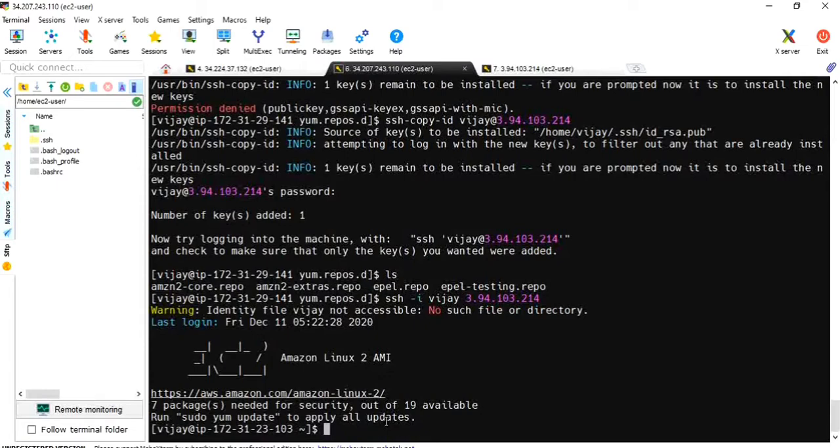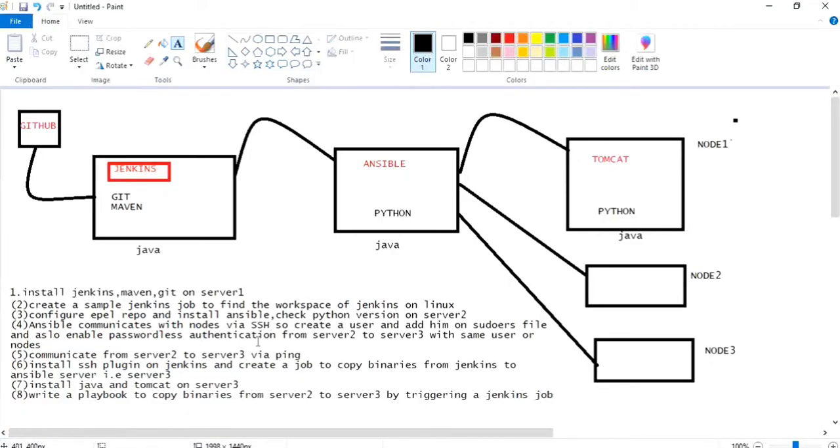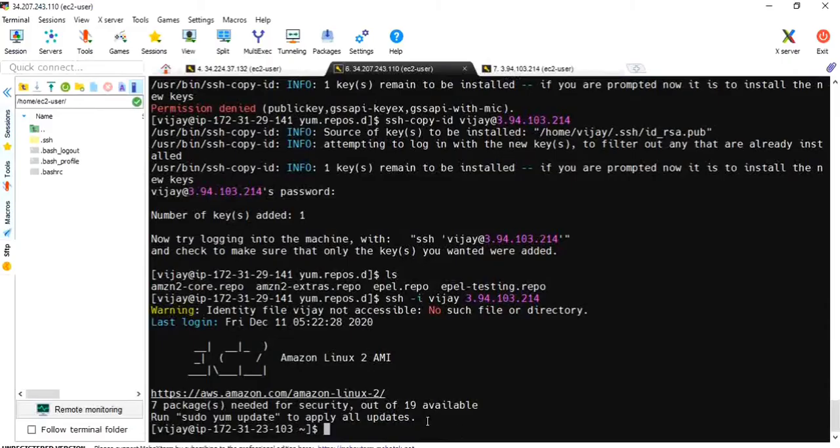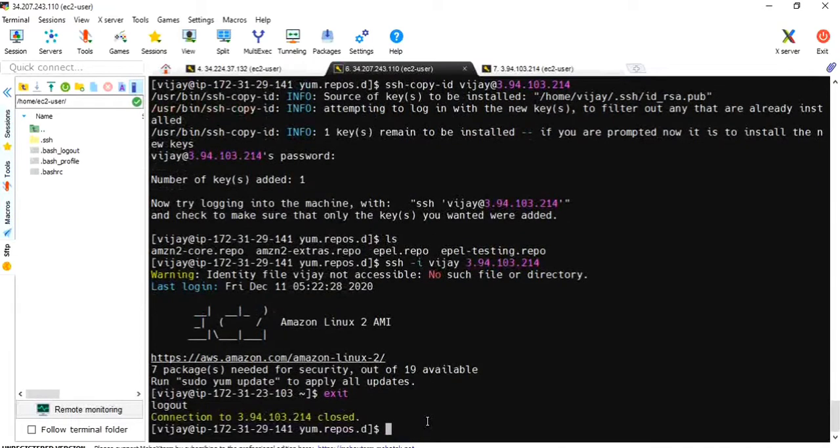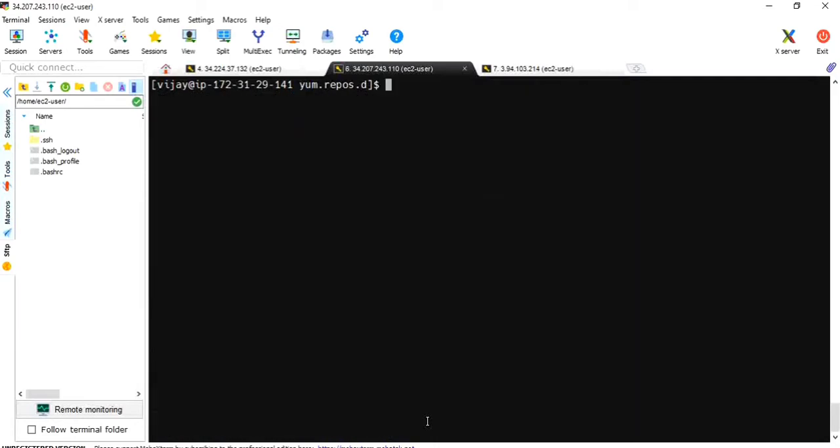Okay, next thing. I have installed Ansible. Let me go to cd /etc/ansible. Sorry, I'm on server 3, right? Let me exit. Now I am on server 2. Control L, cd /etc/ansible.